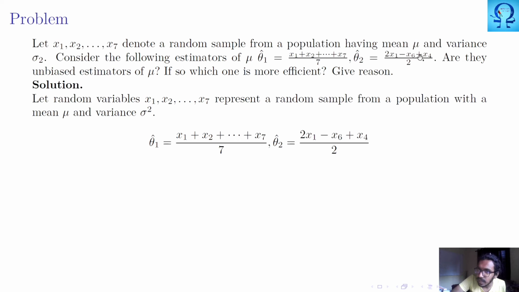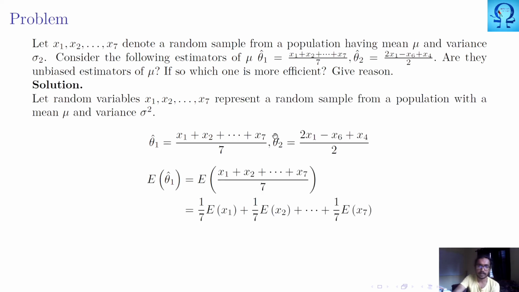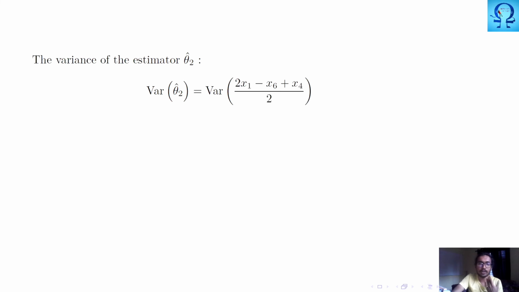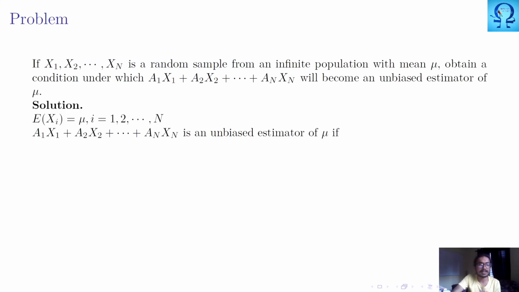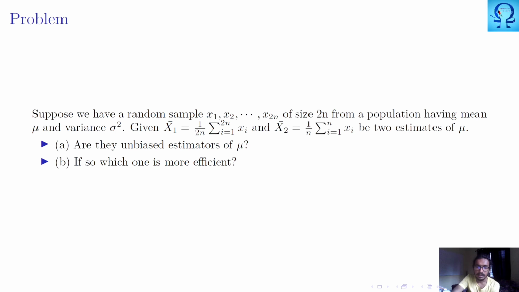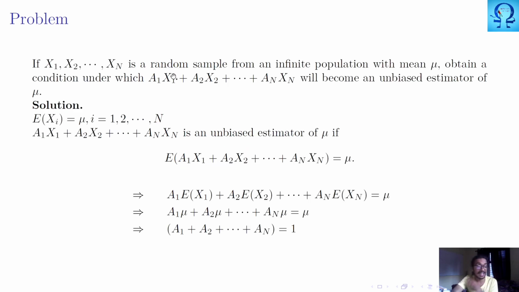1 minus half plus half, which sums to 1 only. Here also the coefficients sum to 1. Therefore, it is also an unbiased estimator. Okay. So from now onwards, when you are about to work with multiple choice type questions, you don't have to really examine everything. If you are given a linear combination of a random sample with equal mean, and your coefficients sum to 1, then you can very well conclude that it is an unbiased estimator.